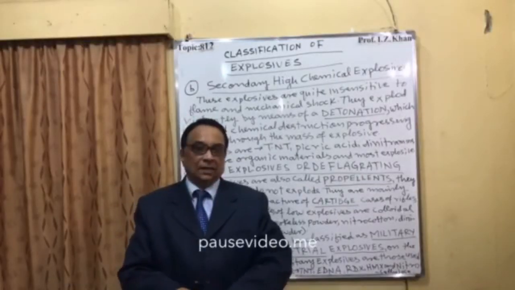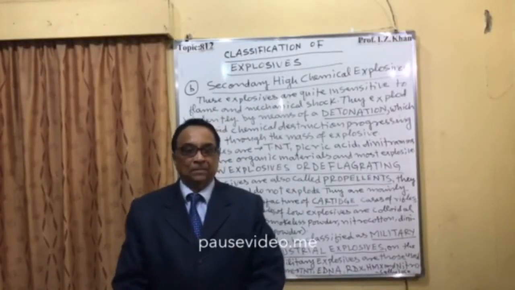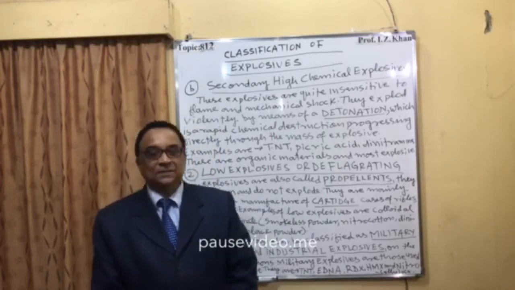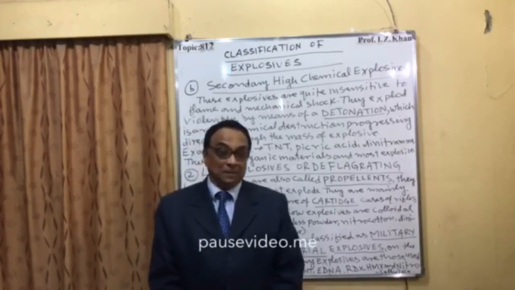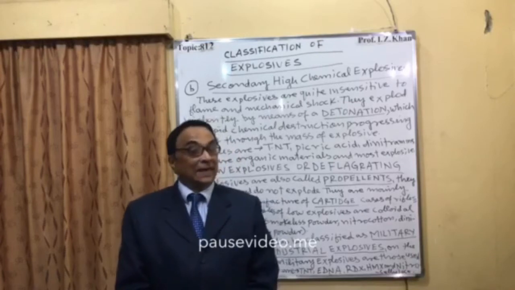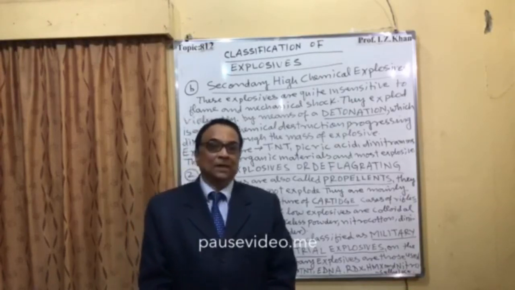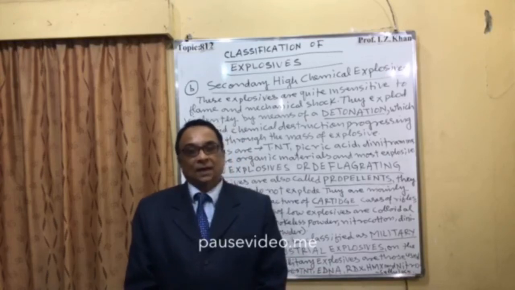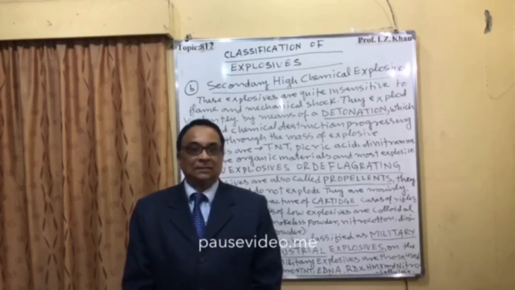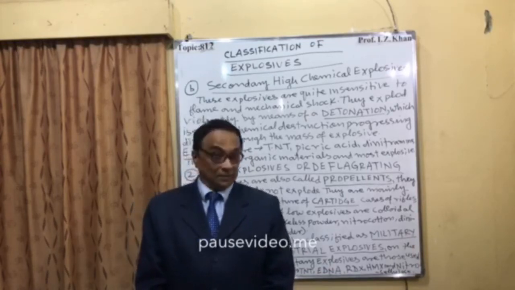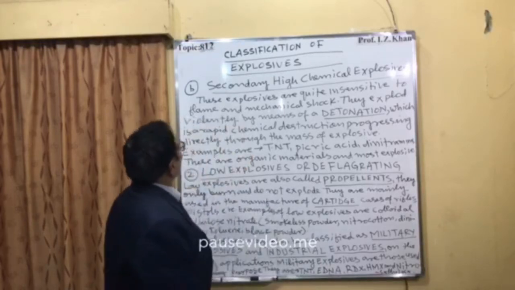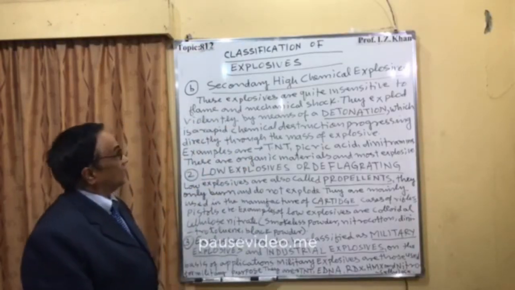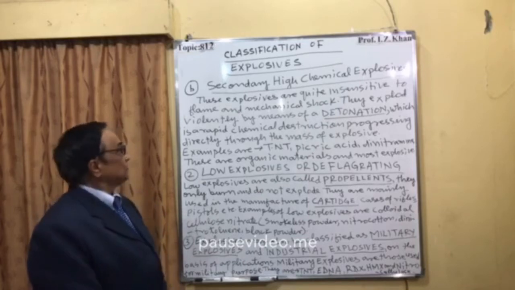So one was primary explosive, and this one is secondary explosive. I am discussing, it is not that much sensitive like the primary one. It can absorb shock, and it is insensitive, and it is more stable as compared to the first one, and it is not that much dangerous. So the B is secondary high chemical explosives.